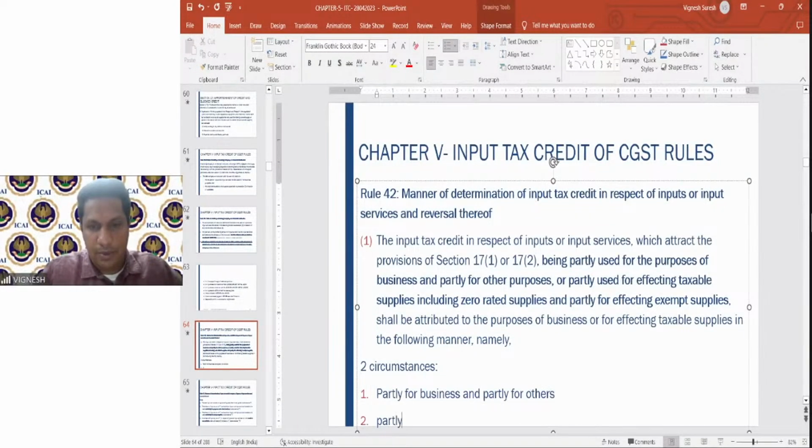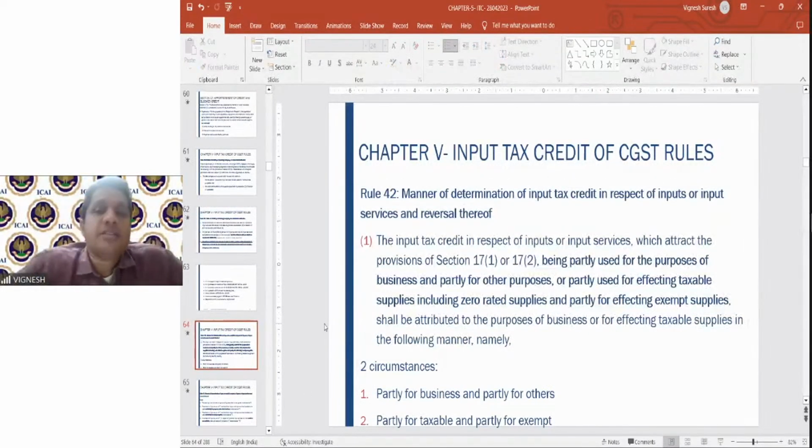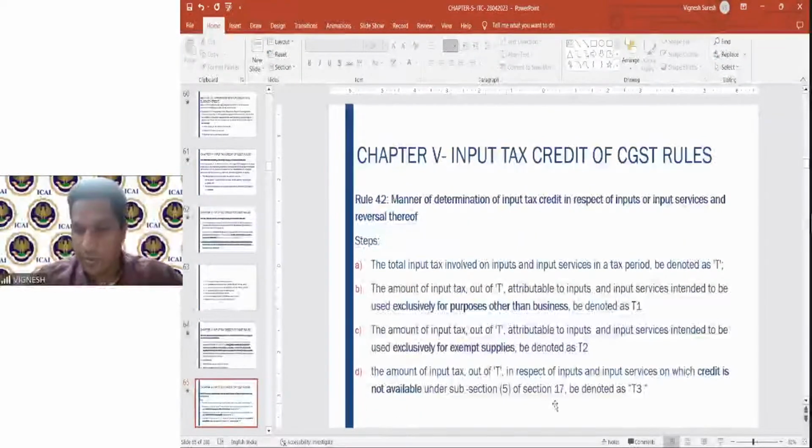Second is partly for taxable, and this taxable includes zero rated also, and partly for exempt. For these two circumstances, how to determine what is the input tax credit you are supposed to claim and how much is to be reversed, that is what we are going to see in the respective rule.